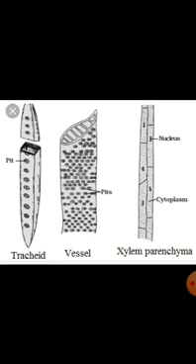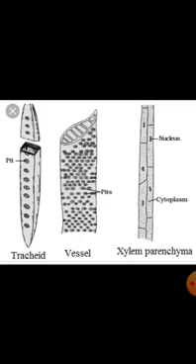Now, let us learn about complex permanent tissues. Complex permanent tissues are made of more than one type of cells. All the cells come together to perform a common function. Here the cells are different in structure, form and origin. Complex tissue consists of xylem and phloem vessels. Xylem consists of tracheids, vessels, xylem parenchyma and xylem fibers.